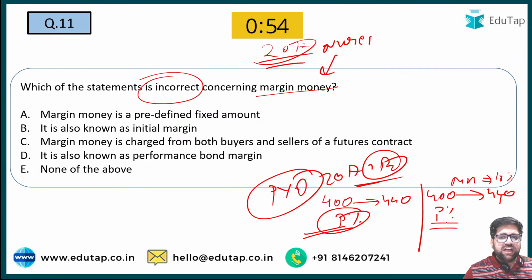Okay, margin money is charged from both. Why is it incorrect? Margin money is charged. So this is correct, right? So statement C is not incorrect. Statement C is correct, I would say. See, the correct answer will be A.